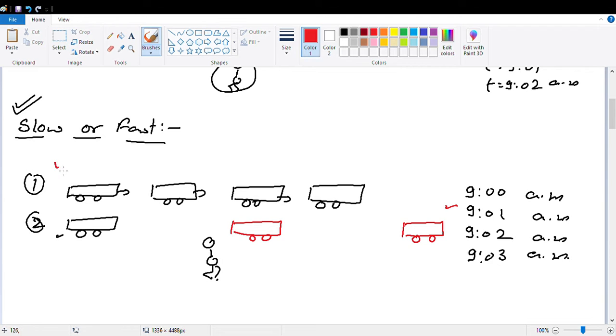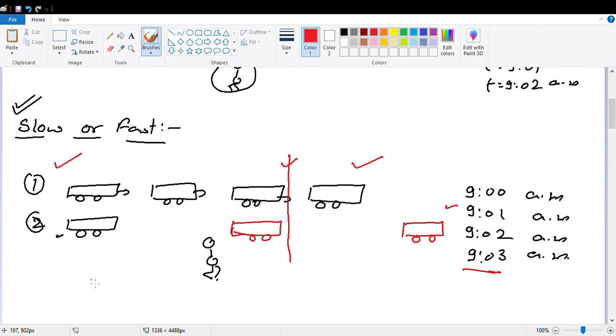So in the first case, for the bus 1, the bus 1 is taking more time to reach up to a certain position, but bus 2 is taking less time to reach up to certain position. See, at 9:02 AM, the bus 1 reached at this position. Okay, but at 9:01 AM only, the bus 2 has reached this position. So you can say that the bus 1 is slow and bus 2 is moving faster.